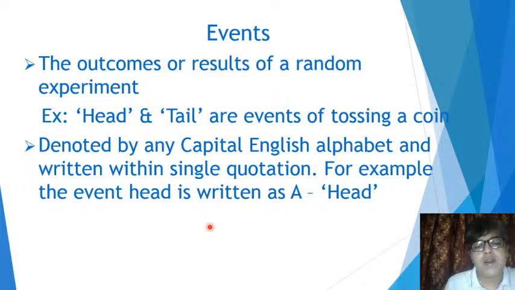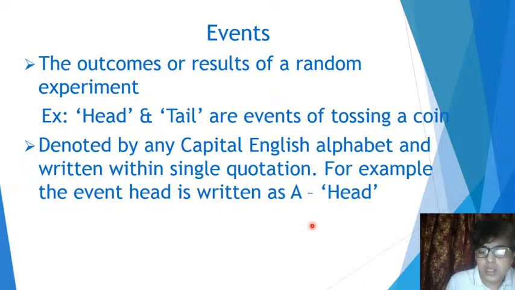For example, the event head is written as A, then a hyphen, and then within single quotation marks the description, head. In my problem of probability, this A will signify the event head in the experiment of tossing a coin. That is the way we normally denote our event.